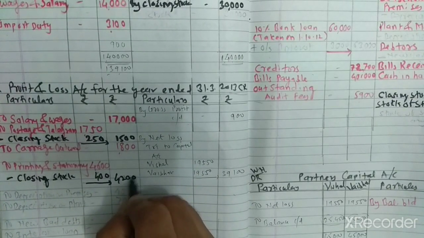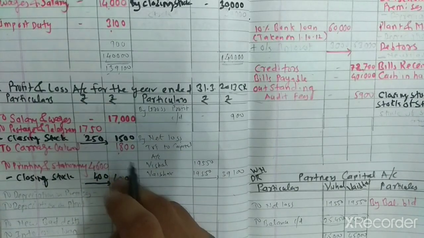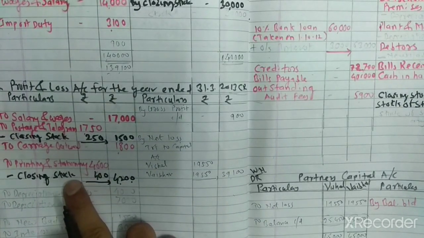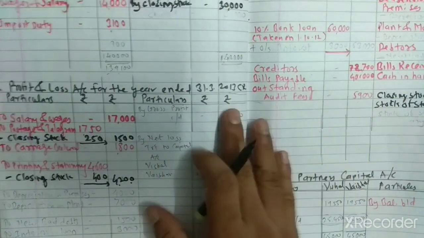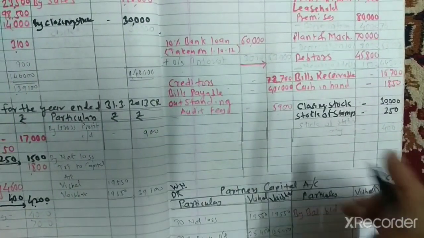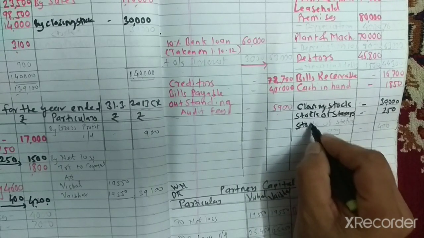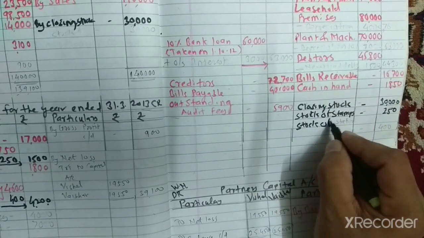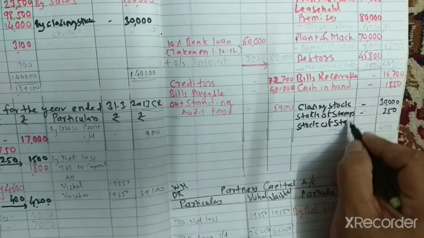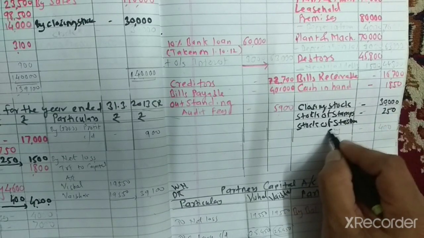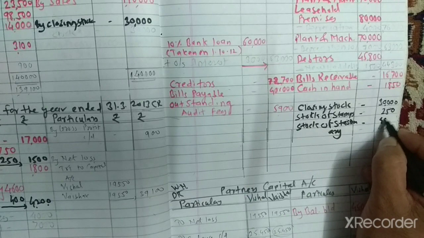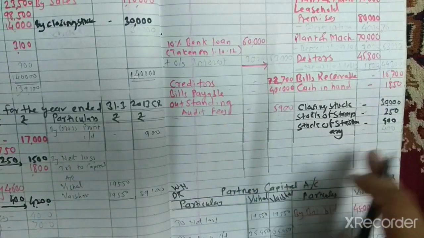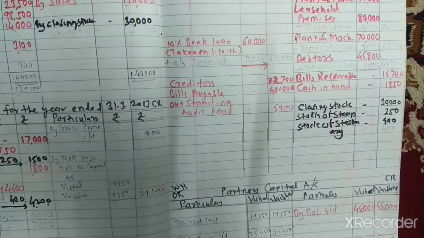Balancing figure 4,200. Second effect, stock is always an asset, so transfer to the balance sheet asset side. Write down here stock of stationery, 400 rupees. Yes, understood?